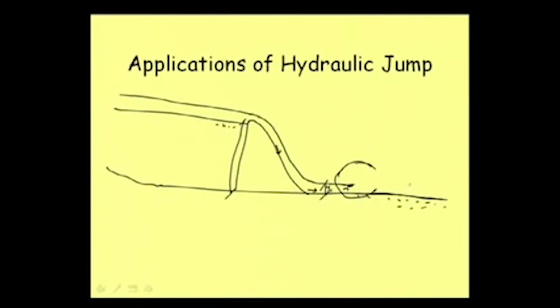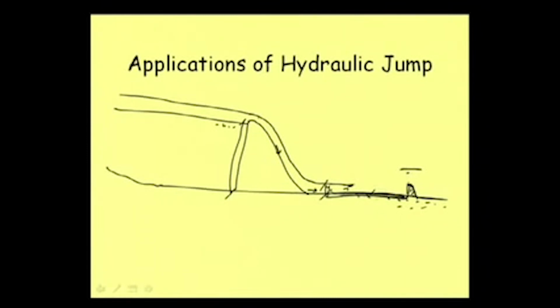Well, so for that many a time some obstruction is constructed, or this is called a stilling basin, and this part is made concrete. So, when this part is concrete, even if it is moving with high speed, this will not cause damage, and the water level by this sort of obstruction is raised to a certain depth, and this of course we need to design properly.